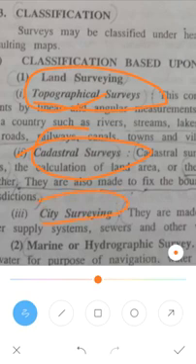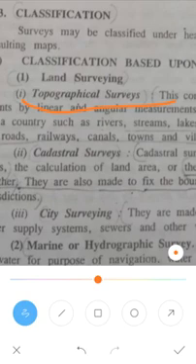Next is city surveying. City survey covers the construction of roads, streets, main roads, cross roads, and the construction of water supply lines and sewer lines. Technically explained, the topographical survey consists of the horizontal and vertical location of certain points by linear and angular measurements.